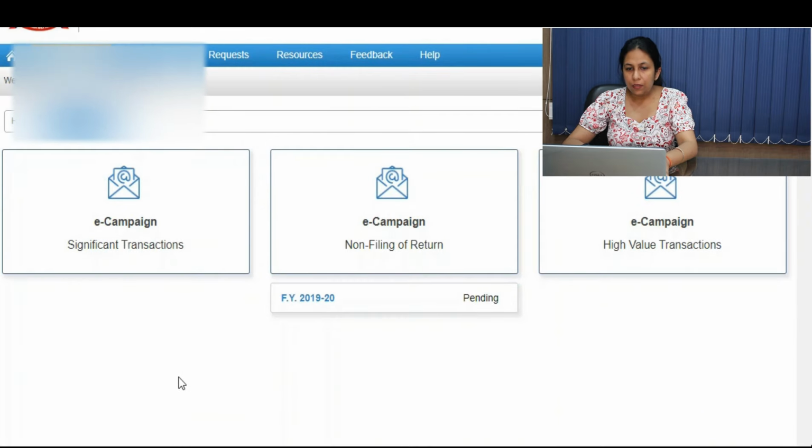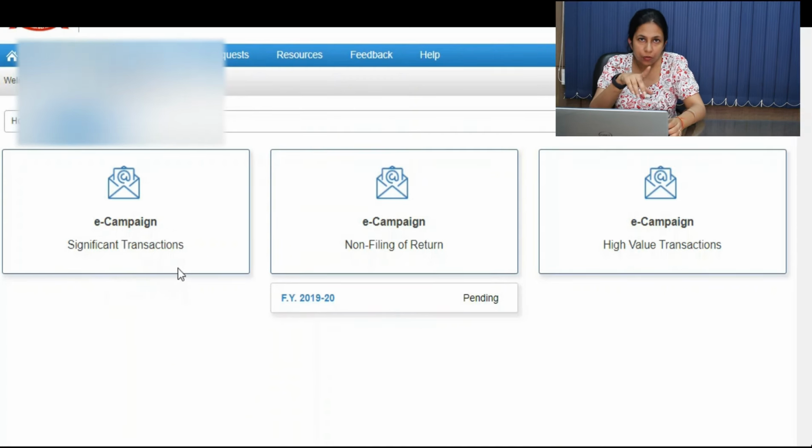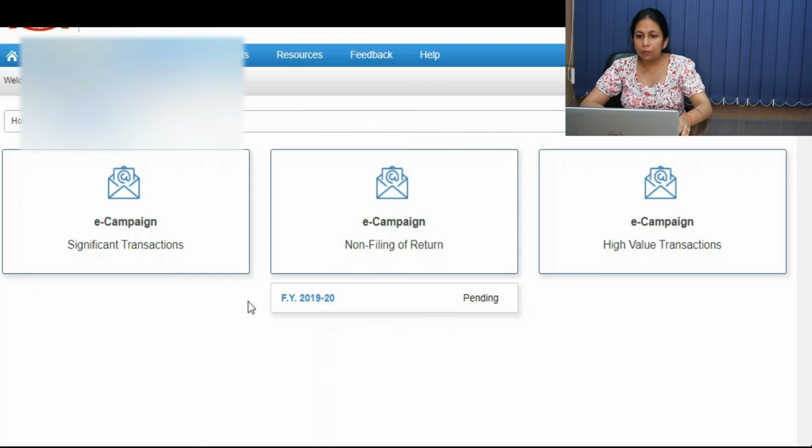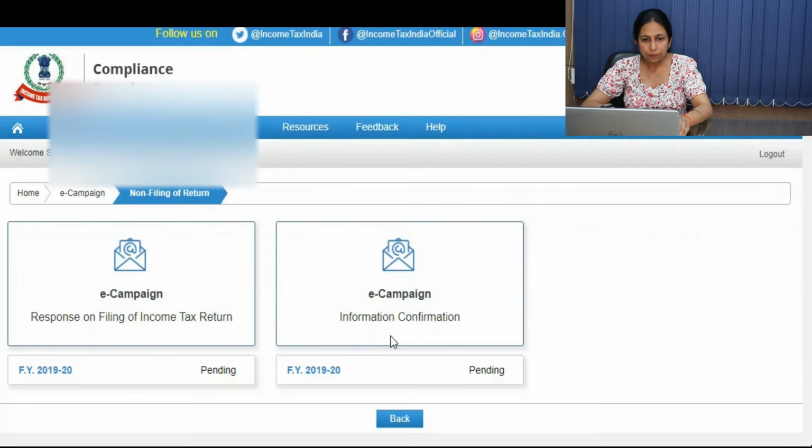So in eCampaign, there are three types of campaigns. Earlier we discussed the significant transactions in my last video. I'll share the link in the description. So significant transactions we have already discussed, that is why we are getting this kind of SMS. Now we come to non-filing of return. Here you can see it's mentioned financial year 19-20 ITR is pending. So we'll click on it.